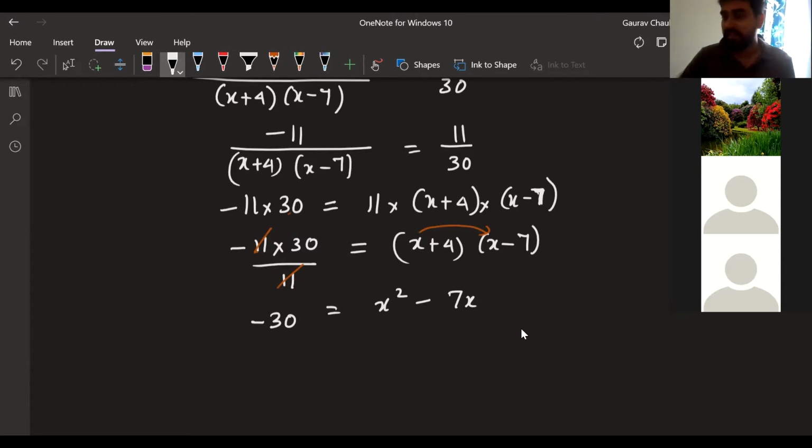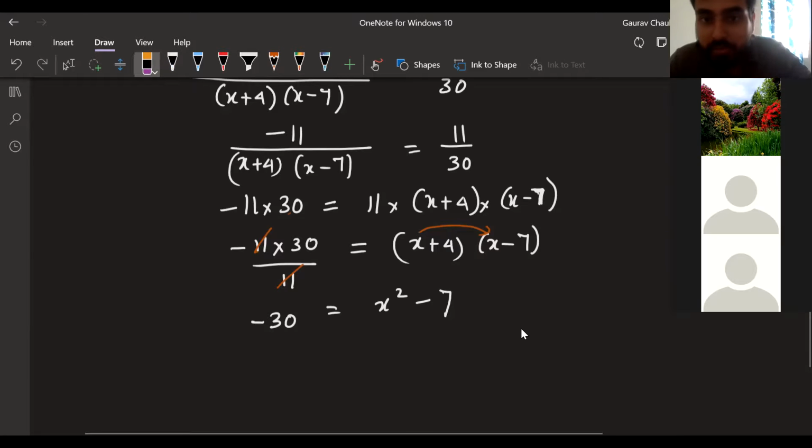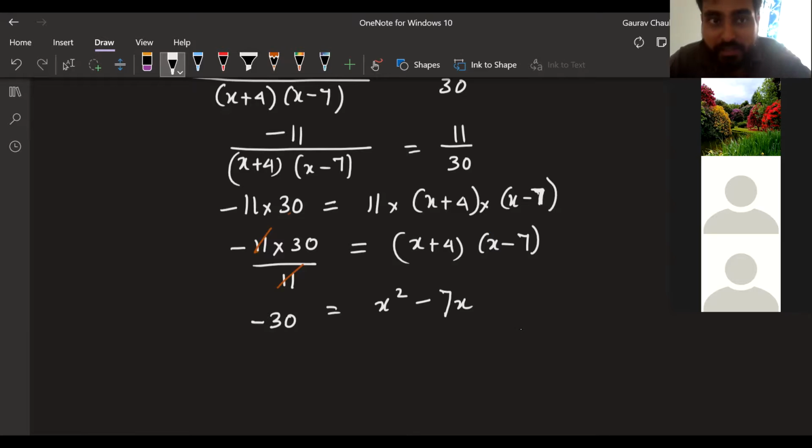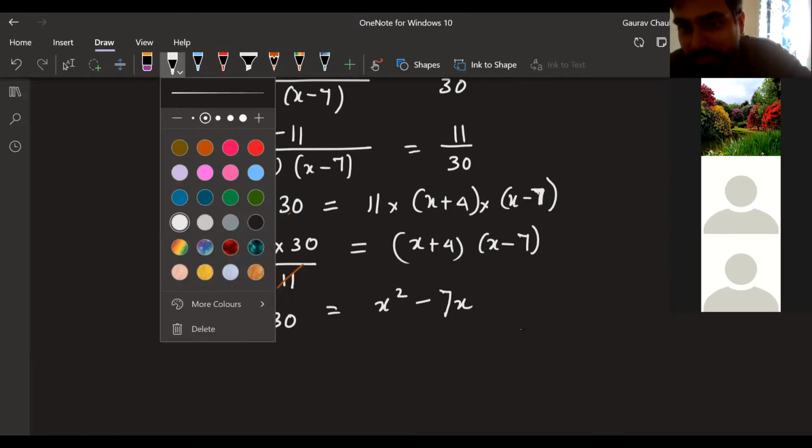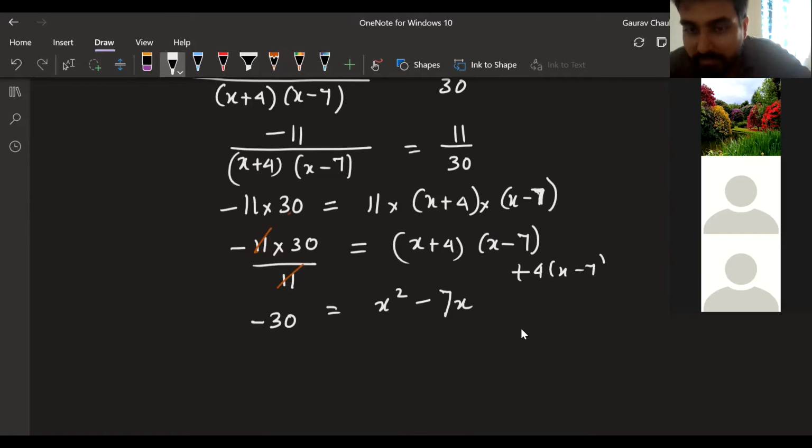Next step. I will take plus 4 into x minus 7. I'm taking this as a block, and I'm doing it mentally. First, I took x into the whole x minus 7. I got x square minus 7x. Next, I'm doing plus 4 into x minus 7. So that's giving me plus 4x minus 28.